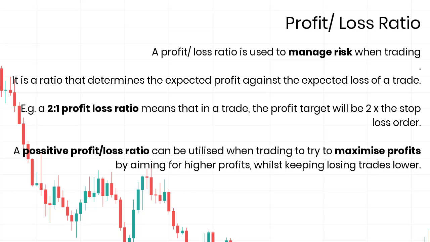Profit-loss ratio. A profit-loss ratio is used to manage risk when trading. It is a ratio that determines the expected profit against the expected loss of a trade. For example, a 2-to-1 profit-loss ratio means that in a trade, the profit target will be 2 times the stop-loss order. A positive profit-loss ratio can be utilized when trading to try to maximize profits by aiming for higher profits whilst keeping losing trades lower.